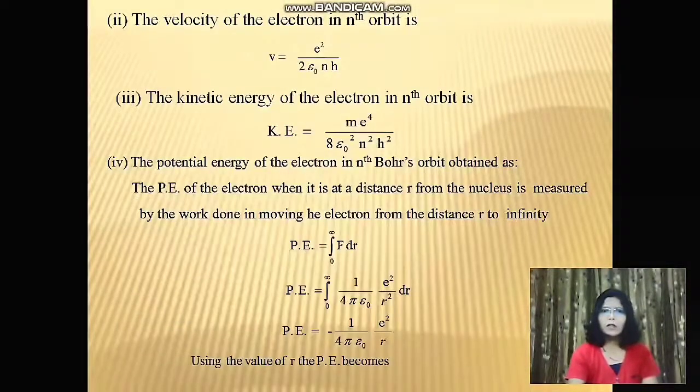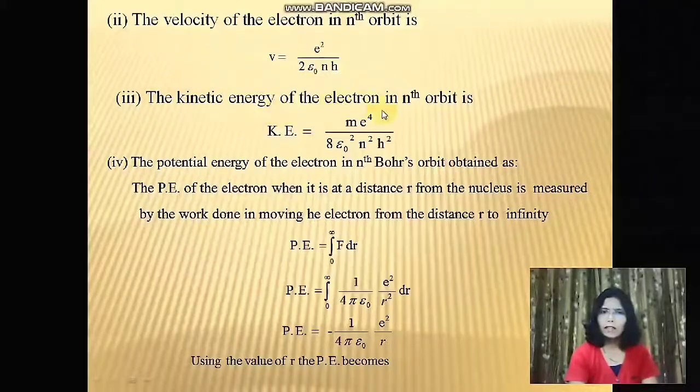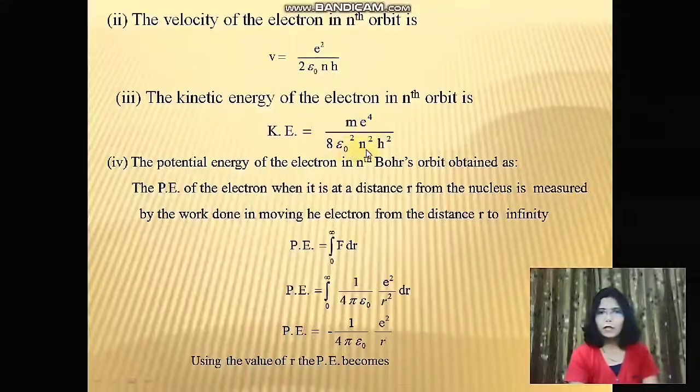The velocity of the electron in the nth orbit is v is equal to e square upon twice epsilon 0 nh. We know that the kinetic energy is equal to half of mv square. So substituting the value of this v in kinetic energy, we can get m e raised to 4 upon 8 epsilon 0 square n square h square.